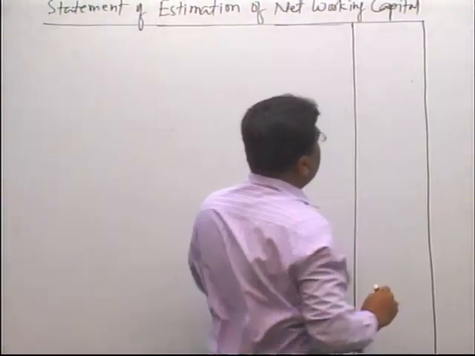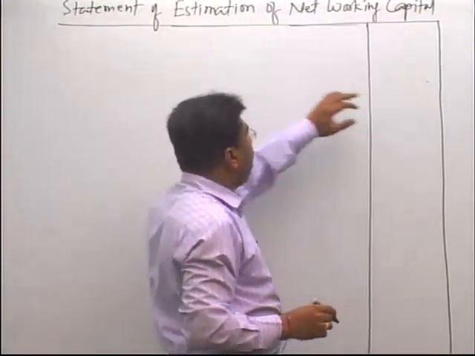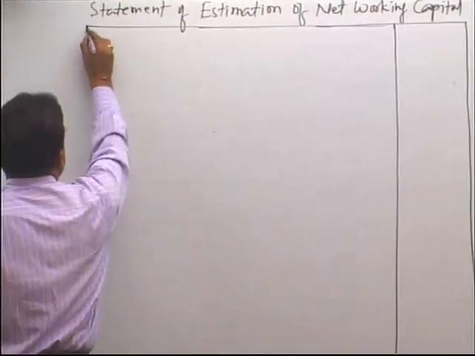Please make two columns, one column for rupees and a broad column for particulars.